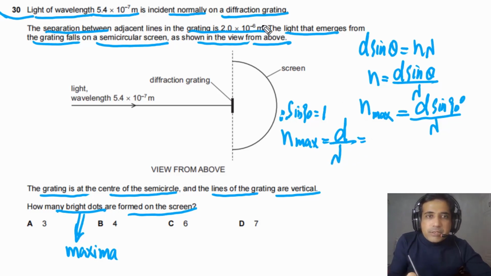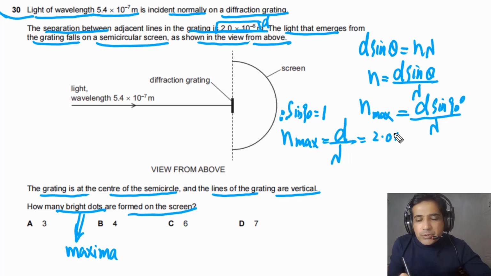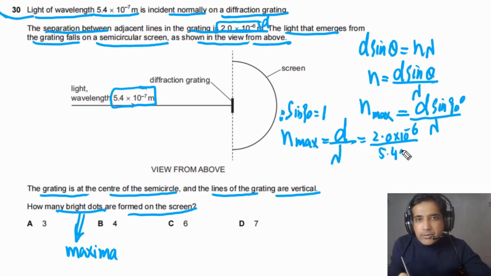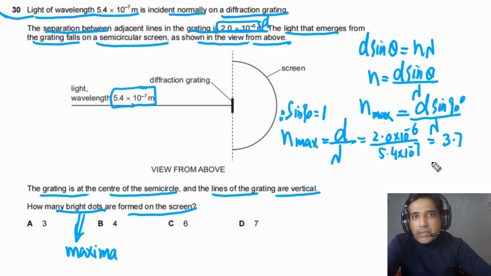The value of d is given to us. d in this case is equal to 2.0 × 10^-6 meters, and the value of λ is given, that is 5.4 × 10^-7. So simply we need to divide by this 5.4 × 10^-7, and in this case our answer will be about 3.7. But now we need to understand maxima are bright fringes, they cannot be 3.7,